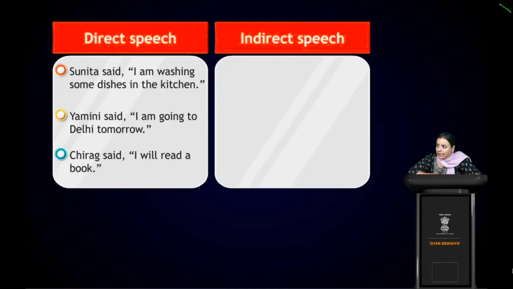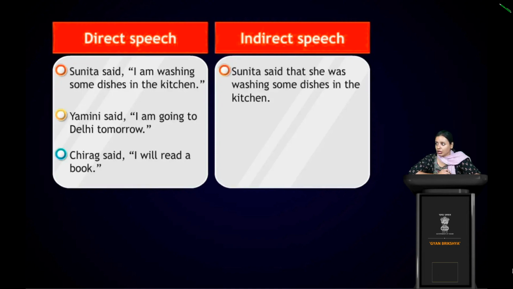Sunita said that she was washing some dishes in the kitchen. Why was? Because it's written said, right? It's written said. So we will remove the quotation mark, we will insert that, and then we're gonna change the verb. The verb was am, that is in present tense.